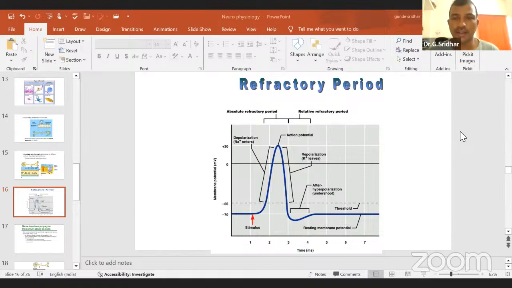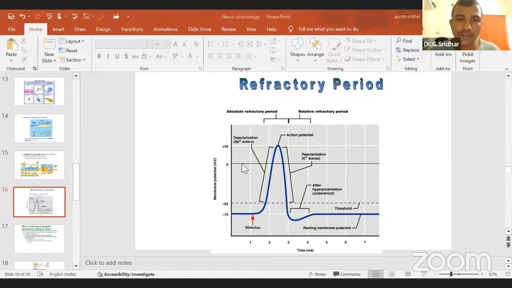What is potential? Potential means ionic equilibrium, or the strength of the ionic current around the cell membrane. Current means movement. The strength of the ionic current around the cell membrane, in and out, is called potential.